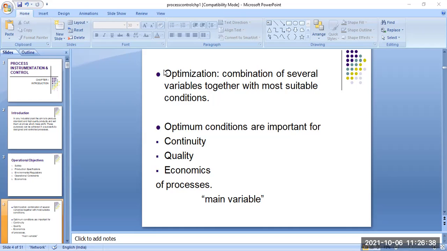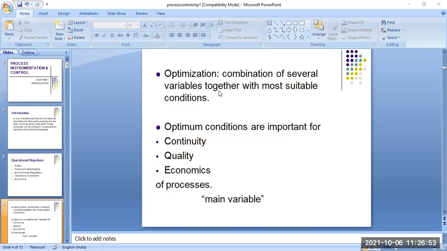Optimization is also a very important term, and it is one characteristic of process instrumentation and control industries. So what is optimization?